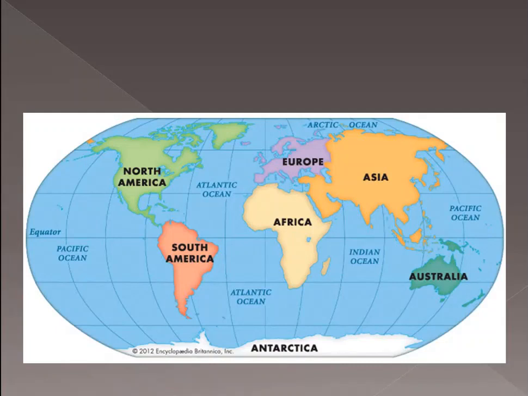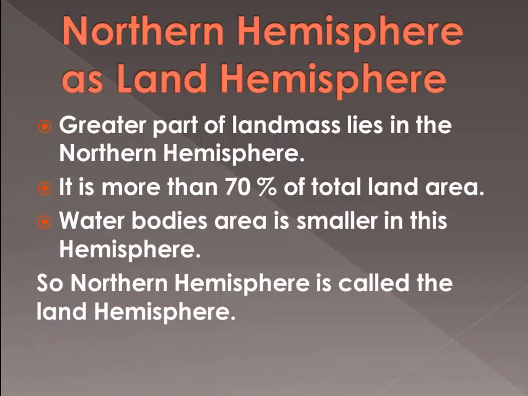In the above portion, in the northern hemisphere, the land part is more than the water part. And in the southern hemisphere, the land part is less than the water part. So that's why the northern hemisphere is also called the land hemisphere. That we will discuss now. Just see, northern hemisphere as land hemisphere.